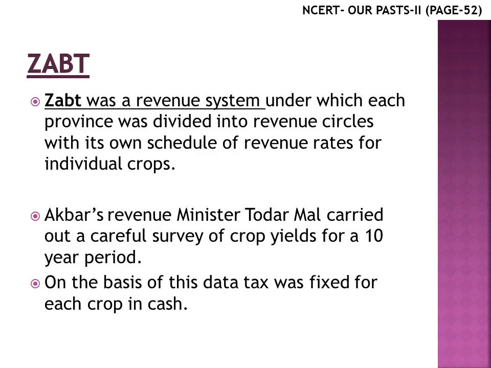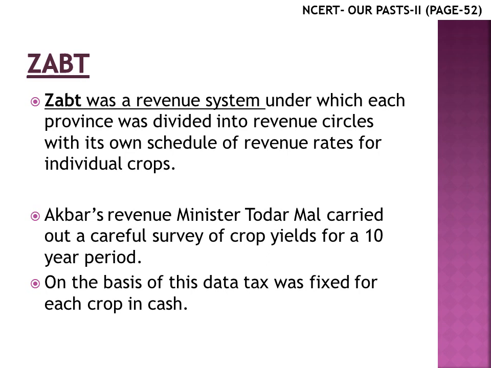Now children, Akbar had a very knowledgeable revenue minister or finance minister named Todermal. Todermal carried out a careful survey of crop yields or crop production for a period of 10 years, and on the basis of this data that he collected, tax was fixed for each crop in cash. Now, the entire area under Akbar was divided into various revenue circles. Each revenue circle had its own set of revenue rates, and these rates were different for different crops.